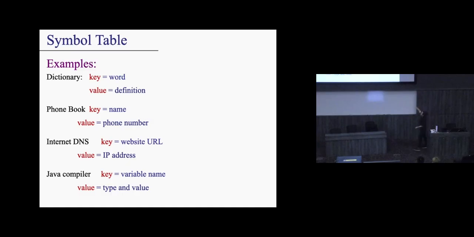Anyway, you look up a name and you want to map it to a phone number because you want to call. No one does that nowadays, I guess. So for those things you would use a symbol table.